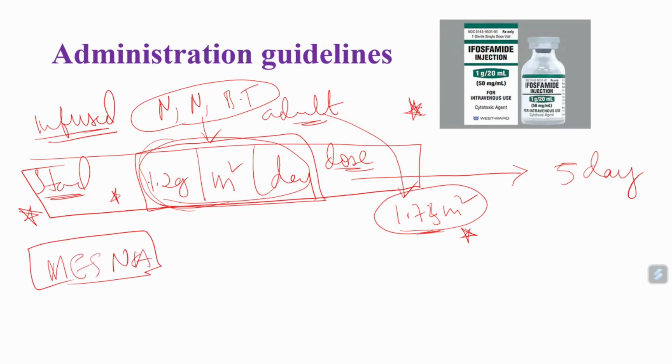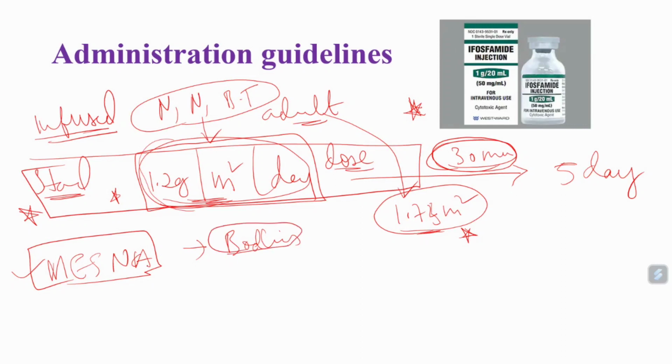How much mesna should we add for 1.2 gram meter square per day? Actually, we have to go with a bolus dose of mesna. Here, this ifosfamide 1.2 gram per meter square per day is infused over 30 minutes, whereas mesna is to be given directly without infusion. It can be given as a bolus.